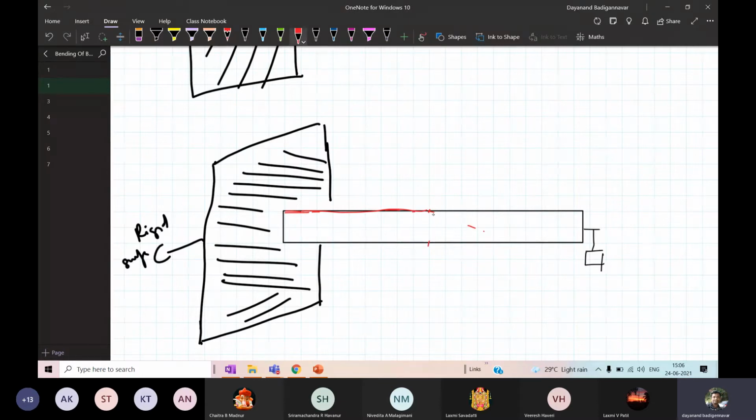Slowly it starts to bend. So there is a gradual drop in the length.